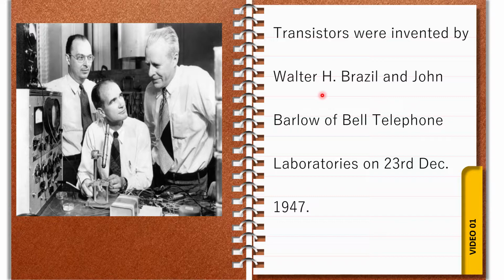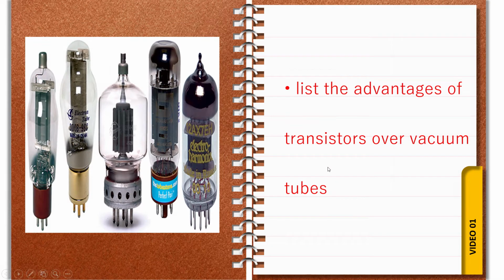Who invented the transistor? Walter H. Brattain, and one more scientist, John Bardeen. These two scientists invented the transistor in 1947. This is a very important question. Please keep in mind.